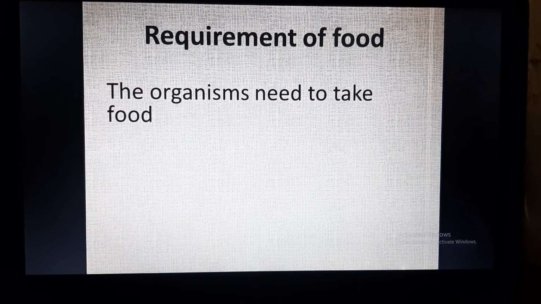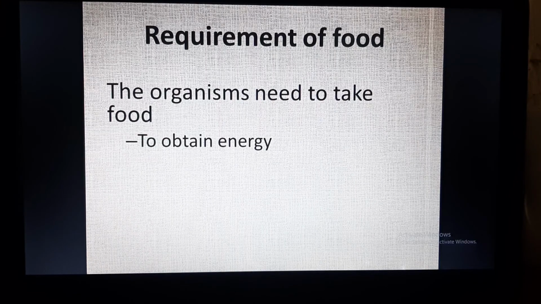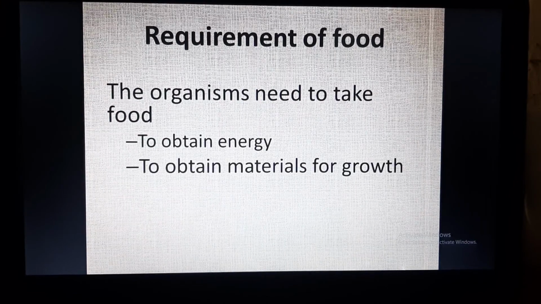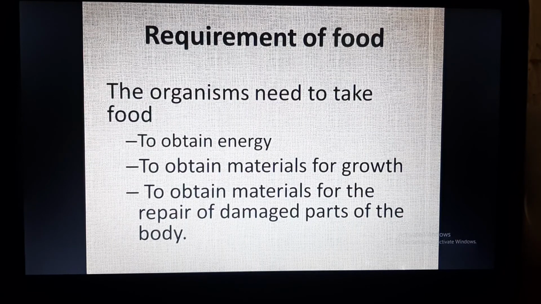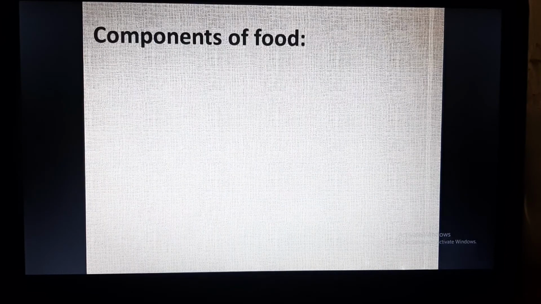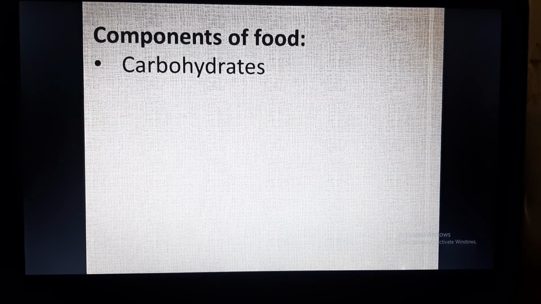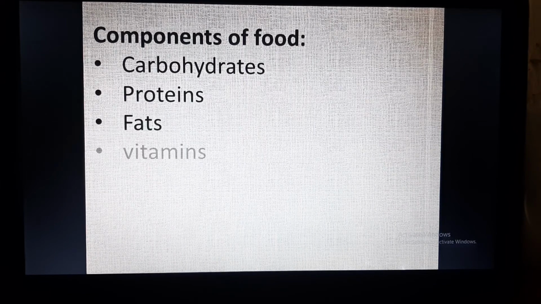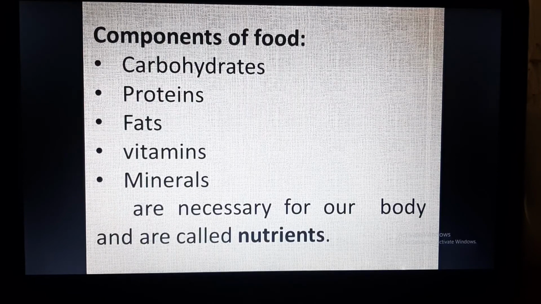We all know, and we have studied in our lower classes also, that all organisms need to take food. Why do they need to take food? They need food to obtain energy, to obtain materials so that they can grow, and to obtain materials so that they can repair the damaged parts of the body. And what are the components of food? Components of food include carbohydrates, proteins, fats, vitamins and minerals, and these are called nutrients. So carbohydrate is a nutrient, protein is a nutrient, fat is a separate nutrient, and vitamins and minerals are also nutrients.